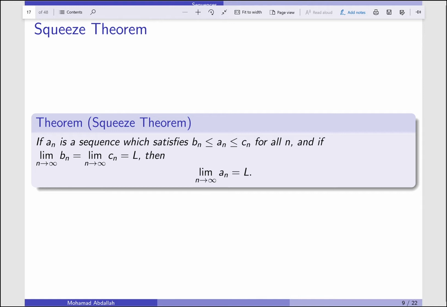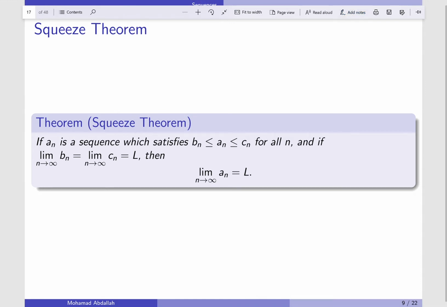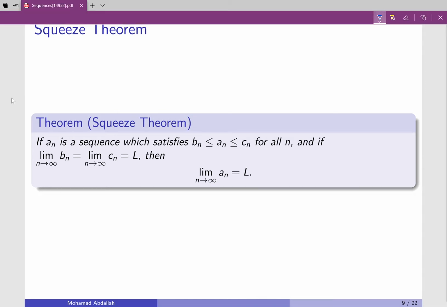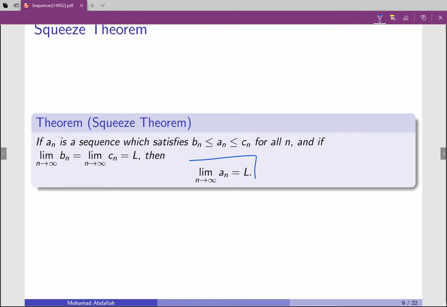And if I know that the limit when n goes to infinity of b_n is equal to the limit when n goes to infinity of c_n is equal to some number L, then I can conclude that the limit of a_n when n approaches infinity is equal to L, since it will be squeezed between these two values.